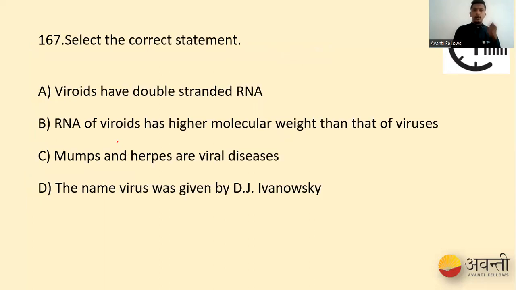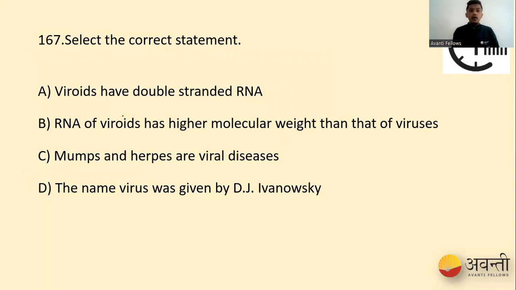Okay, so let's go for the next question. Select the correct statement. Viroids have double-stranded RNA. Next option: RNA of viroids have higher molecular weight compared to that of viruses. Mumps and herpes are viral diseases. The name virus was given by D.J. Iwanowsky. So what is our right option here?